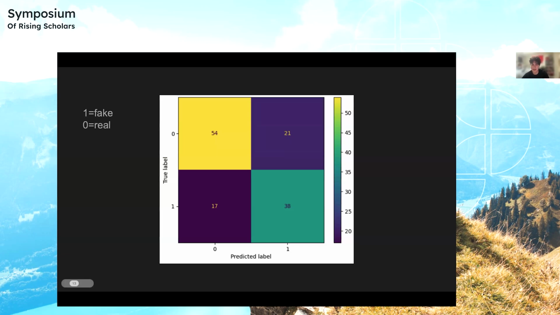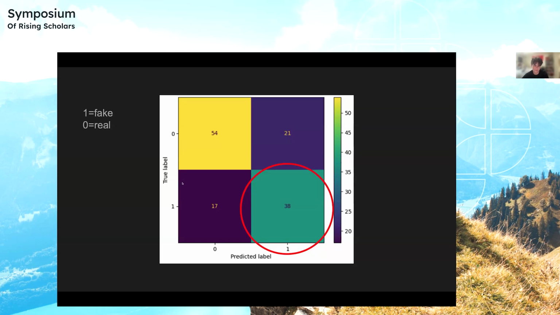Now, it looks a little intimidating at first, but what it tells you is the amount of times that the model guessed a certain way for a certain article. On the top right, we have the times that the model correctly identified a fake or a real article as real. Next to that are the times when the model thought a real article was fake. Then we have the times that the model thought a fake article was real. And finally, we have the times that the model correctly identified a fake article. So you can see on the y-axis, we have what the article actually is, and on the x-axis, we have what the model thought it was.